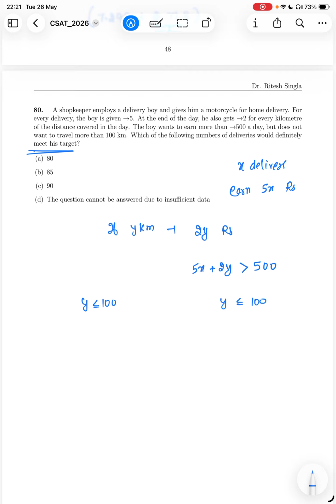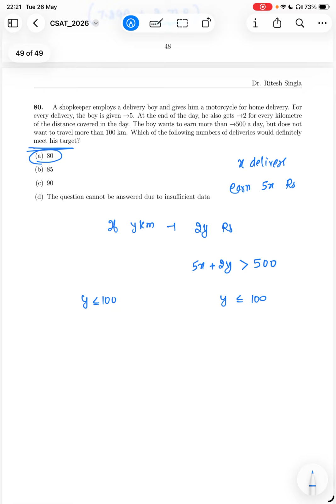So which value of x will definitely confirm that no matter whatever happens, he will be paid more than 500 rupees. Suppose he had made 80 deliveries, so from 80 deliveries he will earn 400 rupees. But is it true that for 80 deliveries he will travel more than 50 kilometers? That is not true.